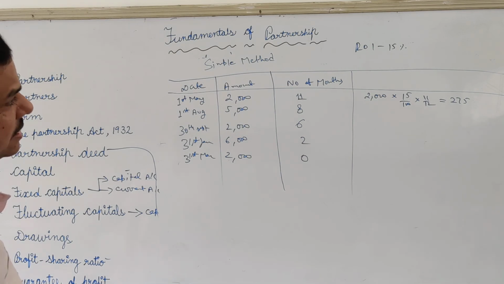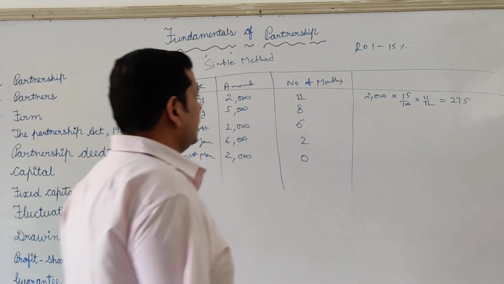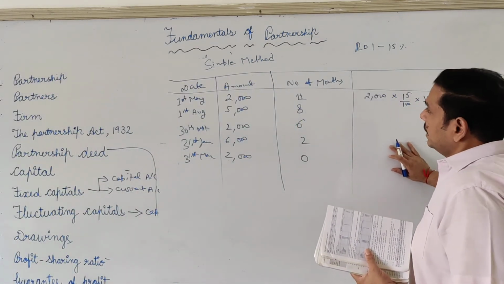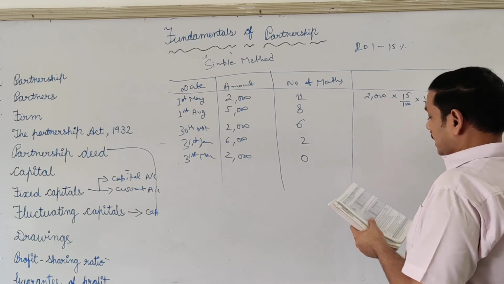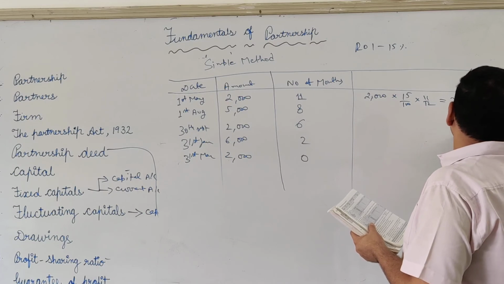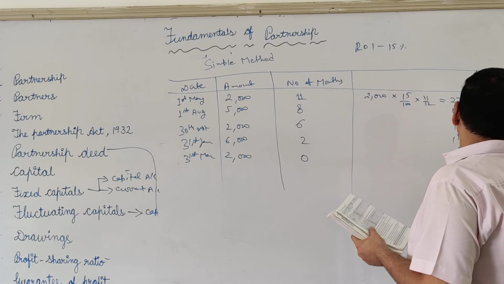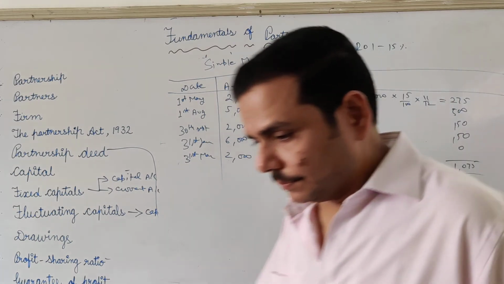Now you can find out the whole amount of interest for the year. If you do the calculation 5 times, it is 275, 500, 150, 150 and 0. Total will come to 1075. But it's a very problematic thing. You have to do the calculation 5 times. In order to overcome this situation, we will use another method, that is called the product method.